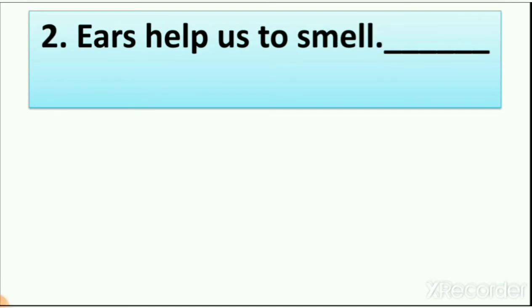Our second true or false is: ears help us to smell. Now first, how many ears do we have? We have 2 ears, right? Now touch your ears. One right ear and second left ear. So we have 2 ears, right?